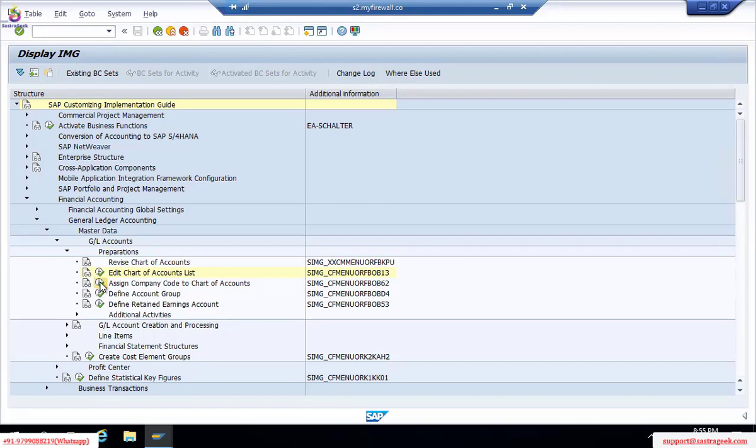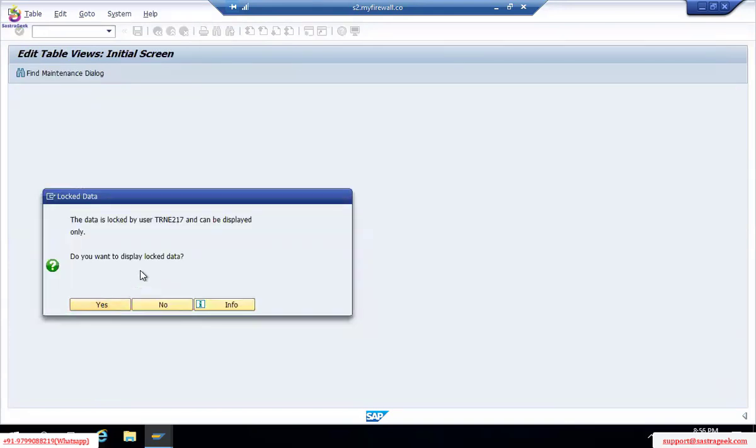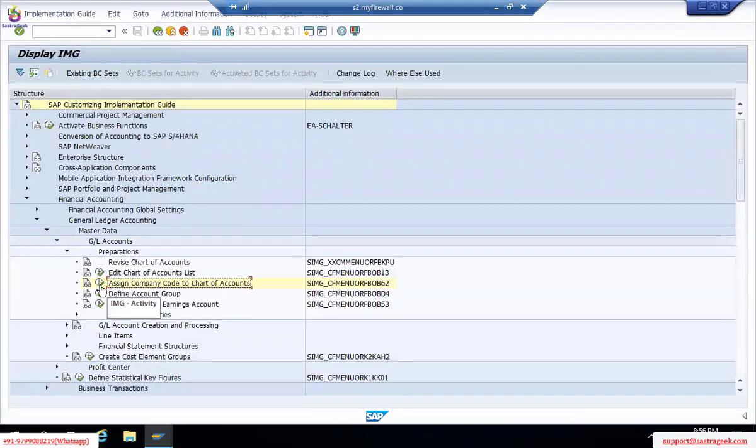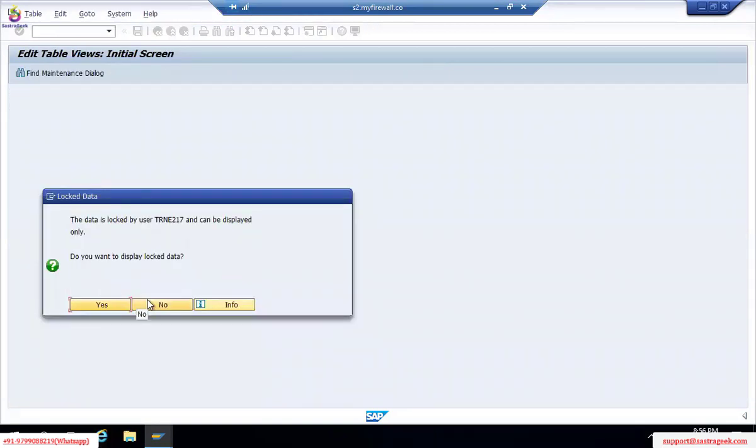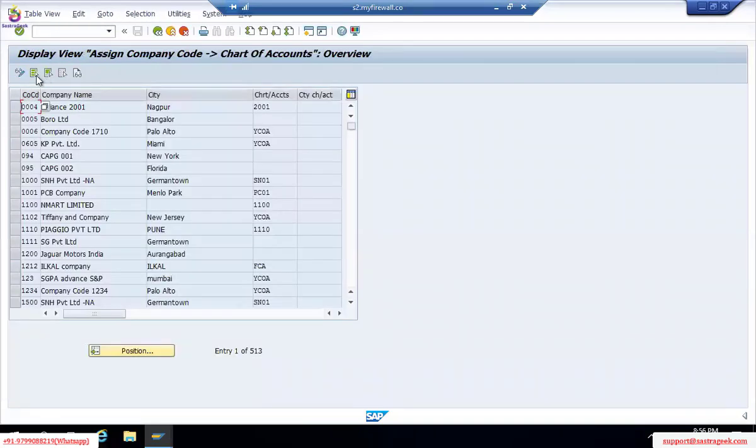OB62 T code. Okay, now it's locked. What can we do here? SM12. Very good. We can do SM12 here, right? So we can delete the lock entries. It will not allow me to move further otherwise. Either I have to wait. If I say yes, it will only display. I'll not find new entries.